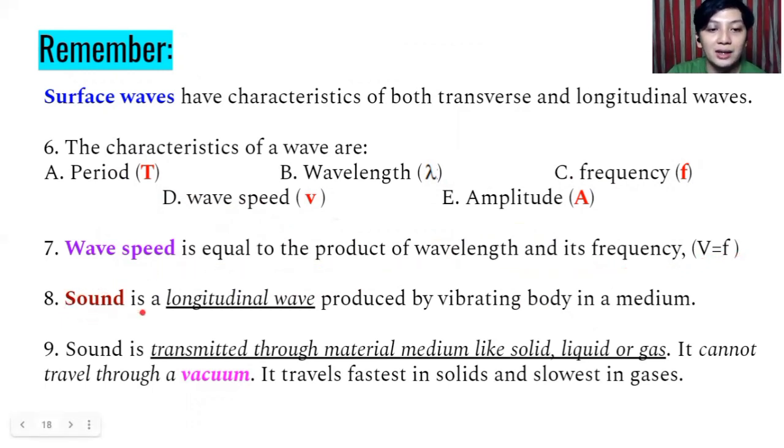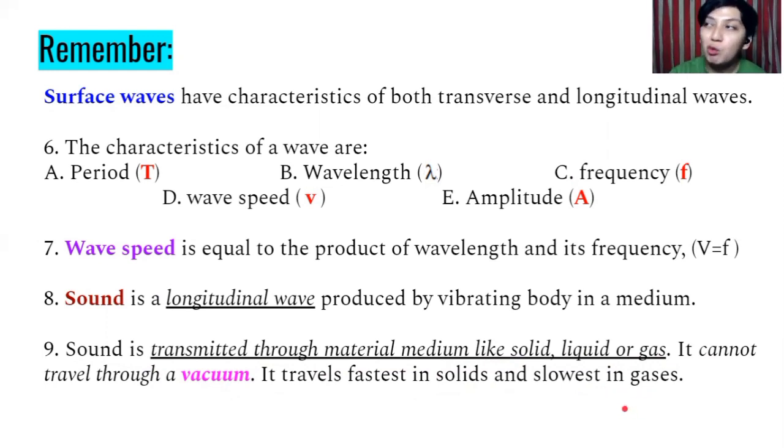Then sound is a longitudinal wave that is produced by a vibrating body in a medium. Number nine, sound is transmitted through material medium like solid, liquid, or gas. It cannot travel through a vacuum. It travels fastest in solid and slowest in gas or gases.